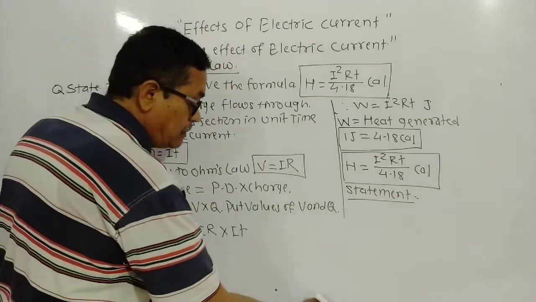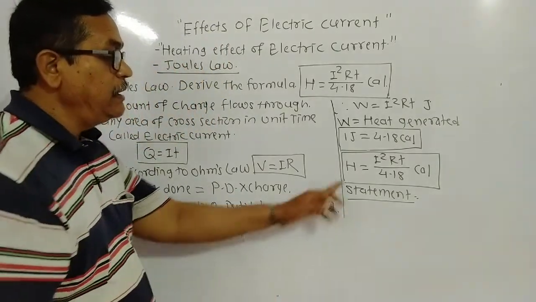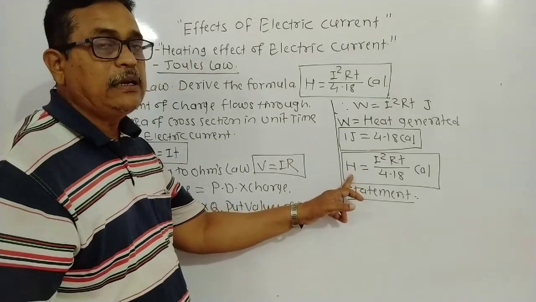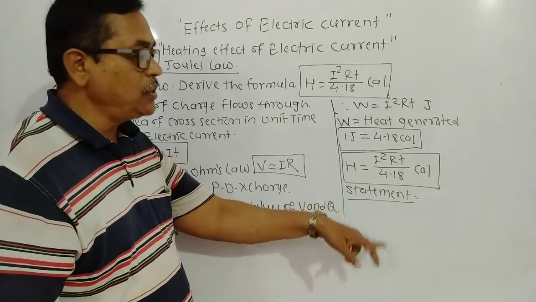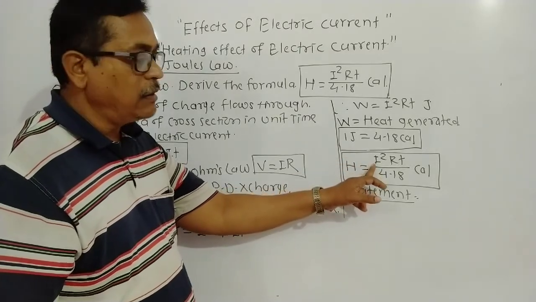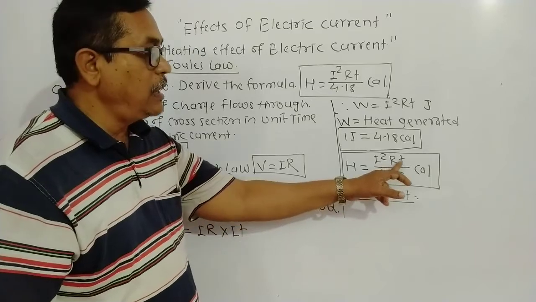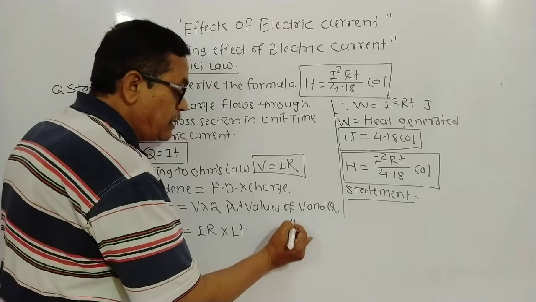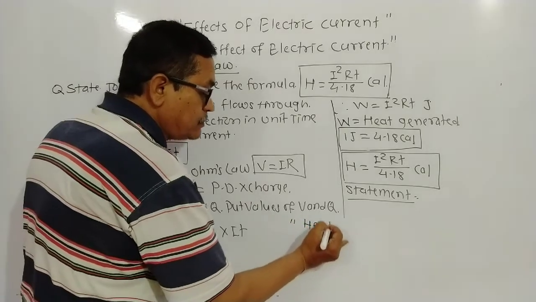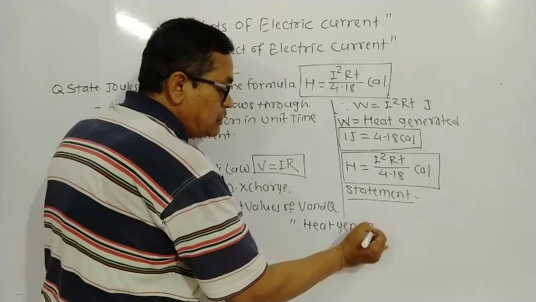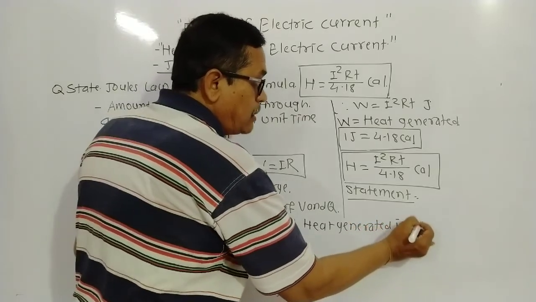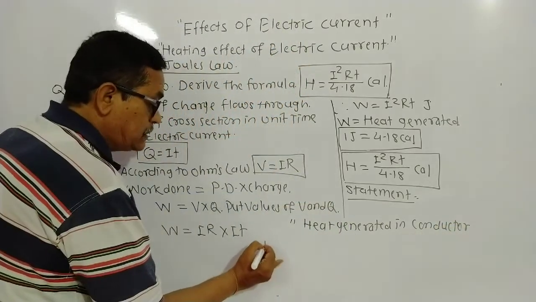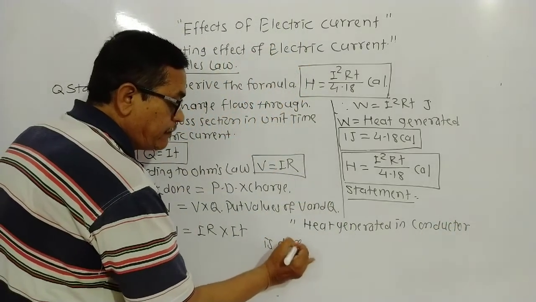The statement is that heat generated in a conductor, H means heat generated, is directly proportional to the square of electric current, the resistance of the conductor, and the time taken for the electric current to flow.